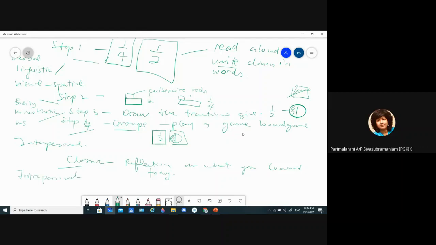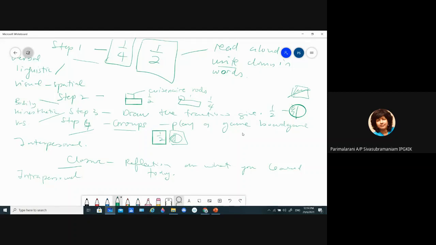So in this lesson, I've used all the multiple intelligences except for the naturalistic. If before the closure, I take them outside the classroom and ask them to show me where you see natural fractions, 1/2, show me buildings or flora or fauna where you can see 1/2, then it will be naturalistic intelligence. Okay, so in one class, although you don't realize it, we actually can cover all the intelligences. But to answer your question just now, you don't have to do all the intelligences.